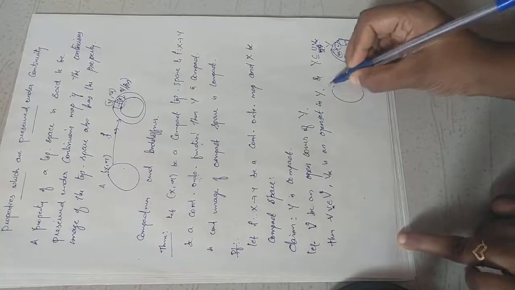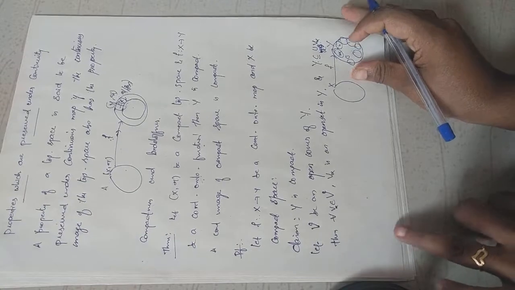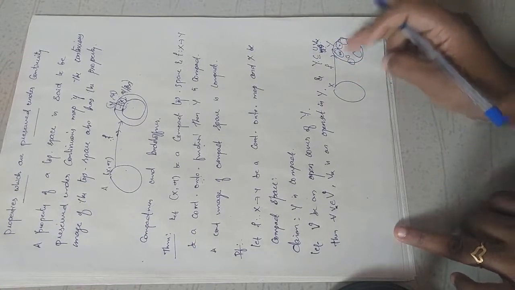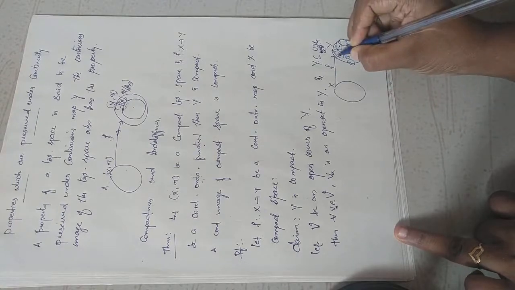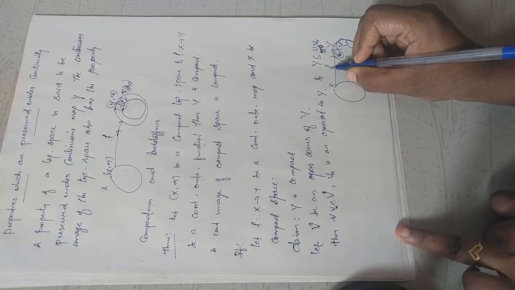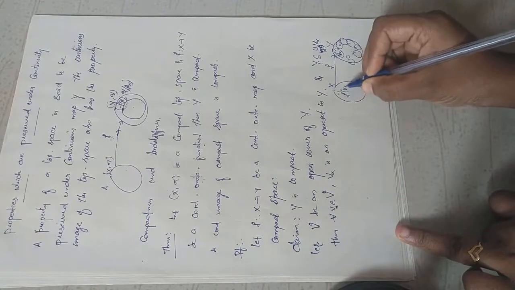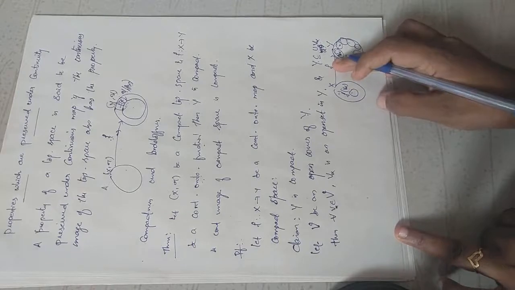And what is f? f is a mapping from X to Y which is onto. Onto means every element in Y will have a pre-image. Since each V alpha is open in Y and we have assumed that f is a continuous map, by the definition of continuity, the inverse image of an open set is open. So f inverse of each V alpha will be a subset of X which is open in X because f is continuous.